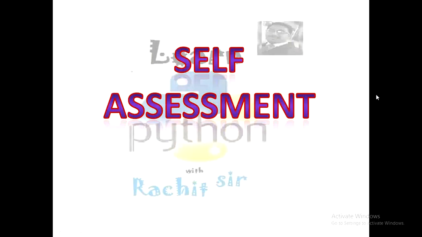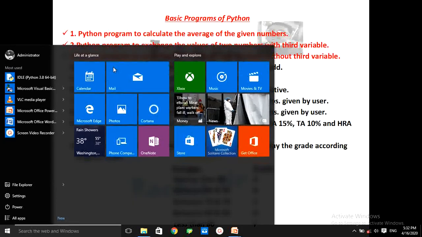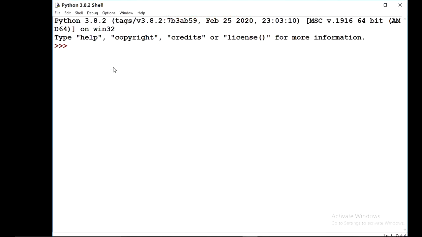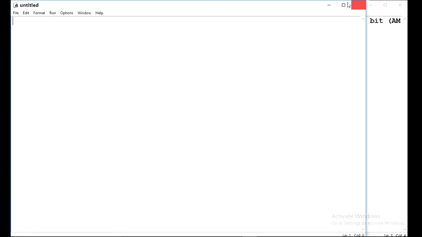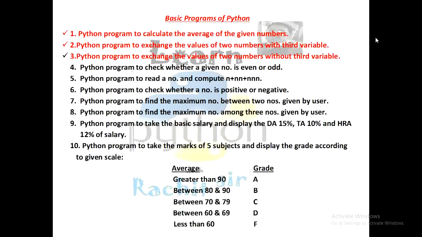In our previous tutorial, we were doing self-assessment in which we have completed these 3 questions. Now we will do 4 questions. So for it we have to open IDLE and new file. Here I will write my program with commenting it out.